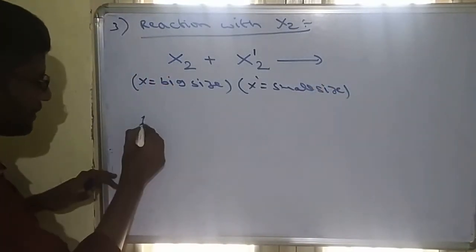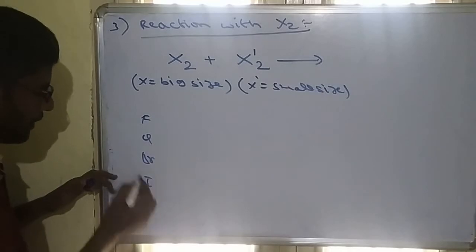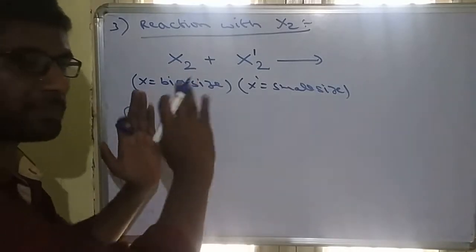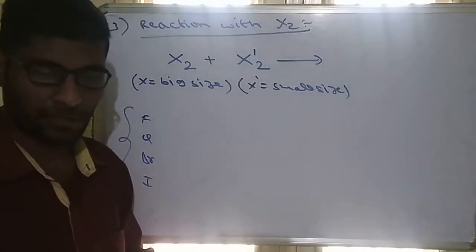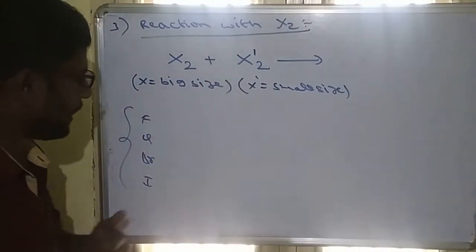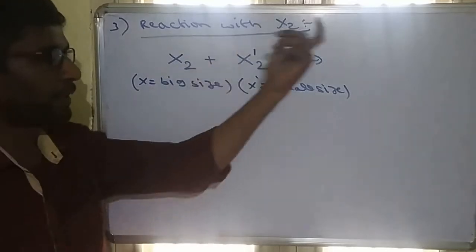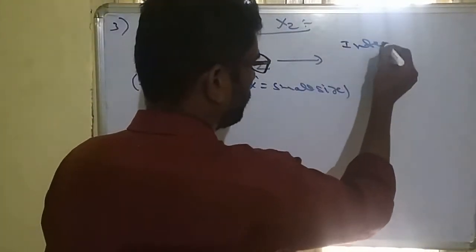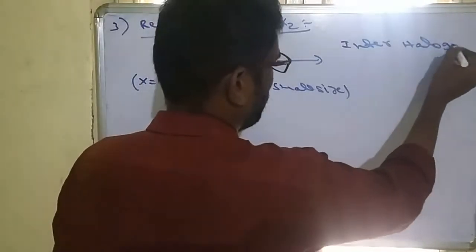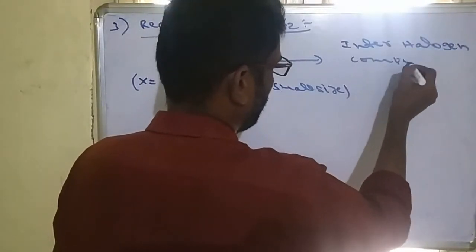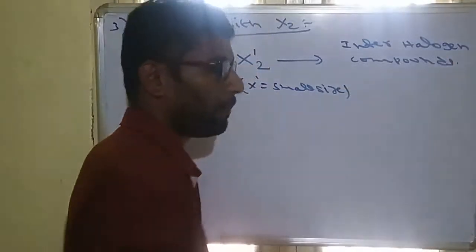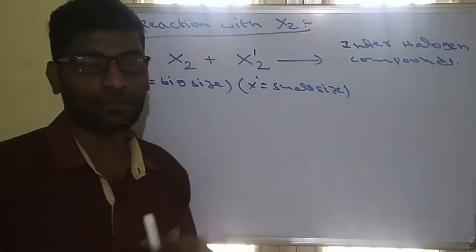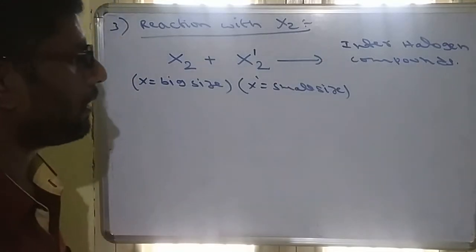Whenever you are taking halogens, chlorine, bromine, iodine, all are different sizes. When any two halogens are combining, one must be small size, one must be large size. So when two different halogens are combining, the products are called interhalogen compounds. Interhalogen compounds are the products of two different halogens.